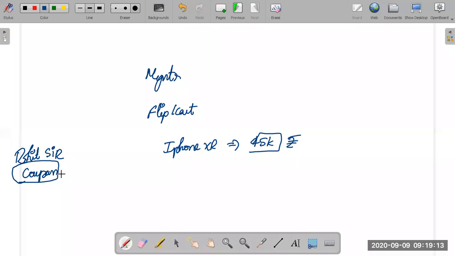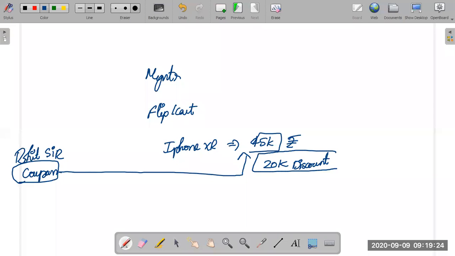When you are trying to buy now and you applied this coupon, you got a 20,000 discount. You got a 20,000 discount, meaning 20,000 off the 45,000. Take 20 from 45, I think it is 25,000.